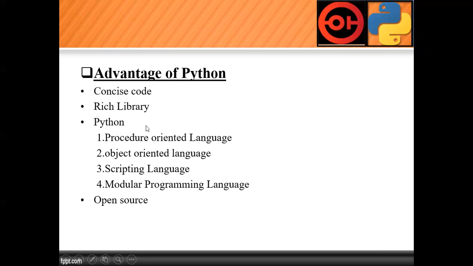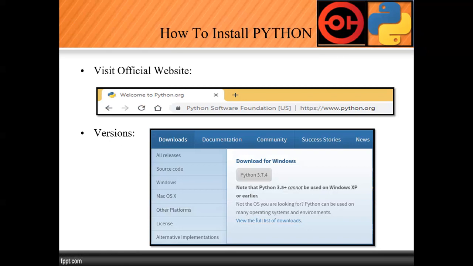Why did we give this brief overview of Python's advantages? Because at least we then know how we will write the code. That's why we use concise code. We'll discuss what the libraries are, and what the major features of Python are. These are the major features, and we will cover each and every feature. After that, we will start from scratch. In that, we'll discuss how to install Python.